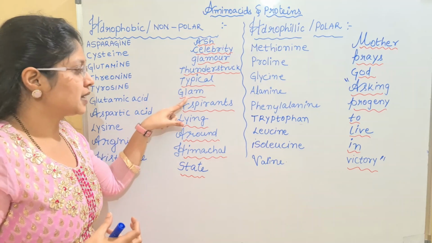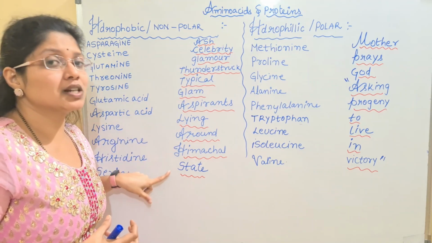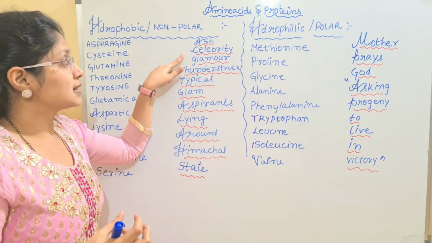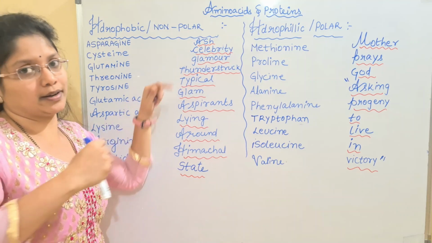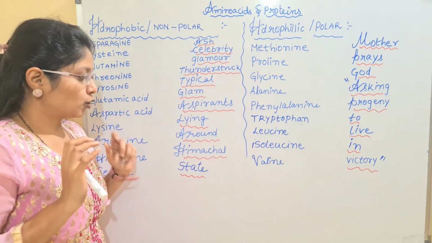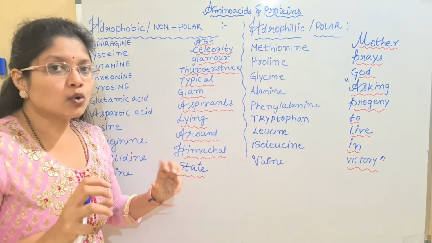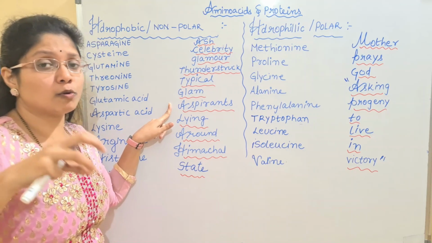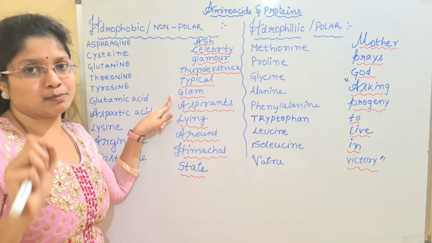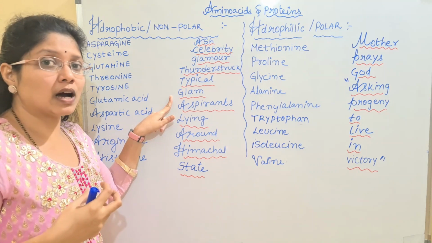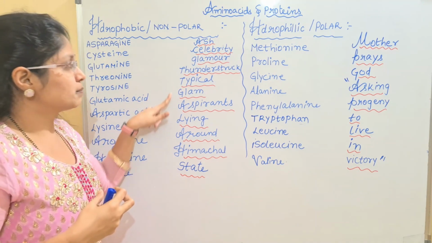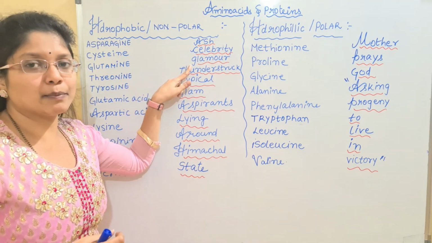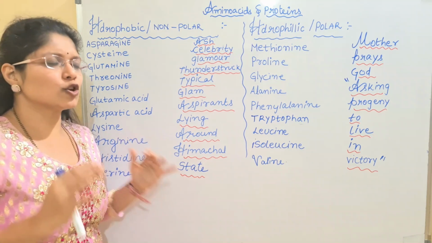So such type of people who are living around Himachal Pradesh state, they are mainly amazed by the celebrity glamour of Aishwarya Rai. Okay, so once again, the people living around the Himachal state, in them we have a typical group of people who are glam aspirants. Glam aspirants means who are admired by beauty. Those people, they are thunderstruck, amazed by the celebrity glamour of Aishwarya Rai. Okay, so this is all about the mnemonic.